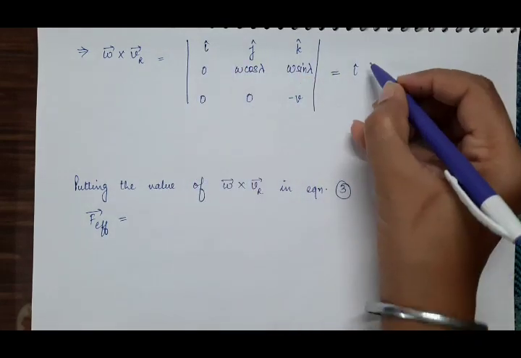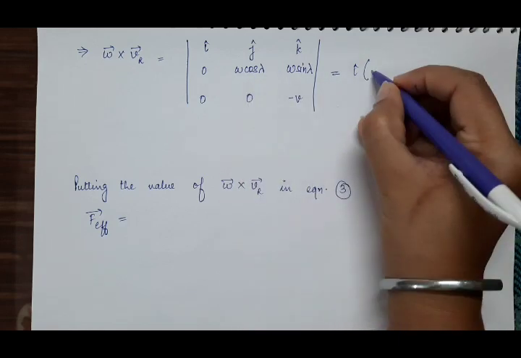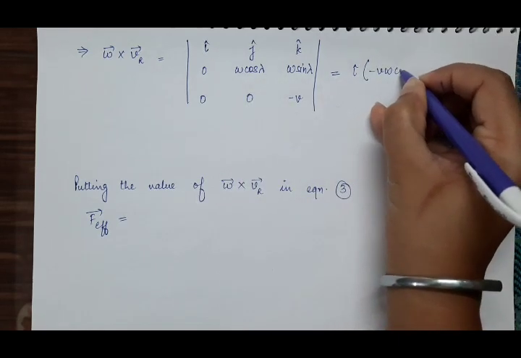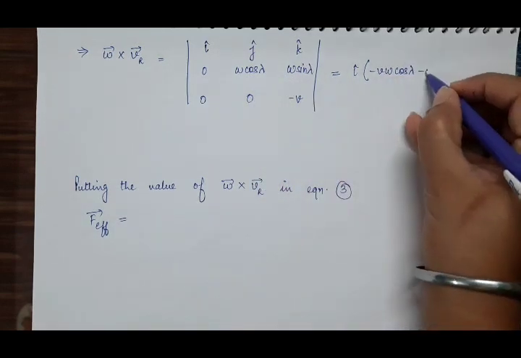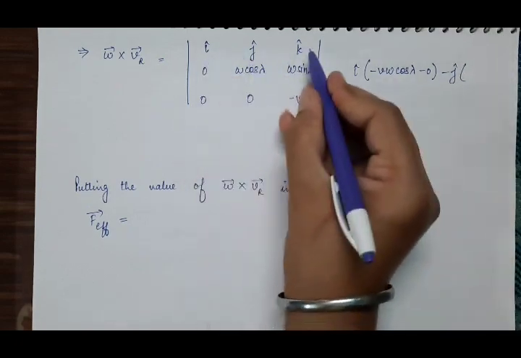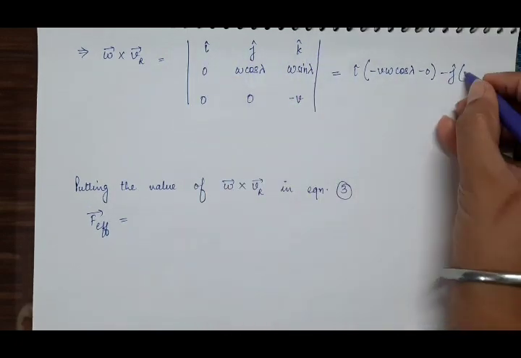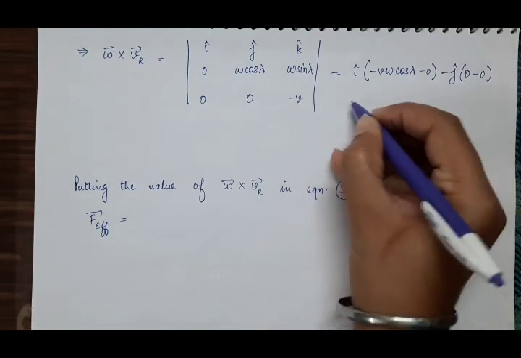i cap, it will be minus V omega cos lambda. 0 into this will be 0. Then minus j cap, V into 0, 0. Minus 0 into omega sin lambda, 0.